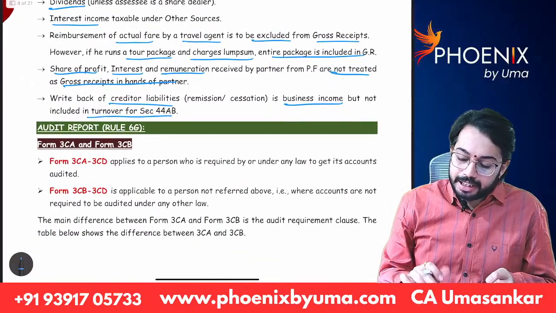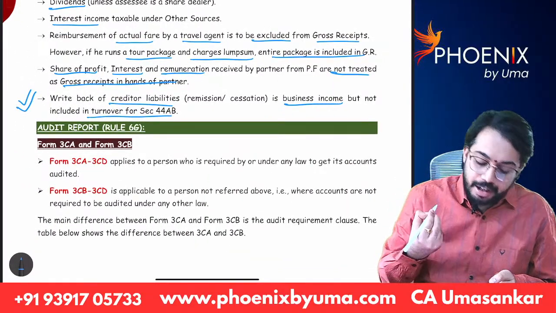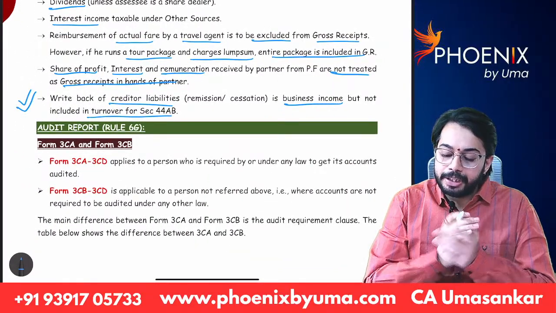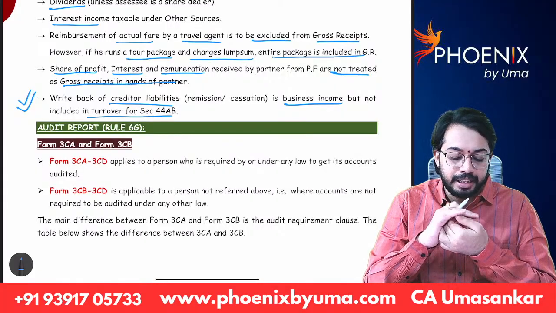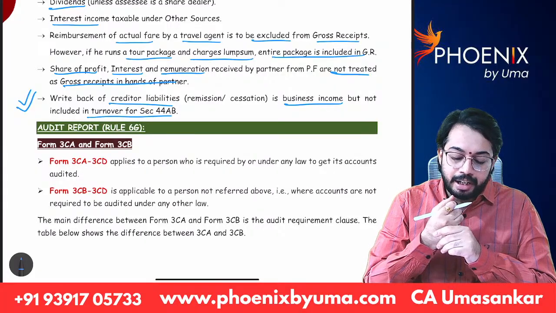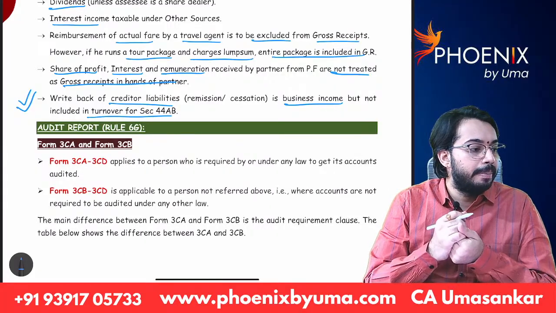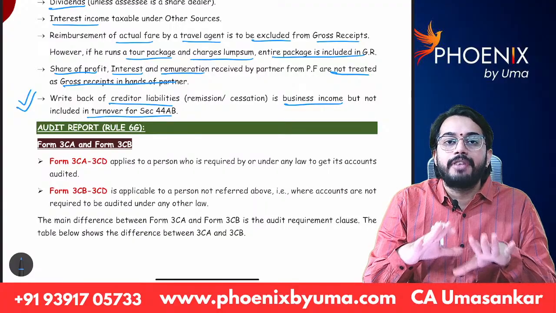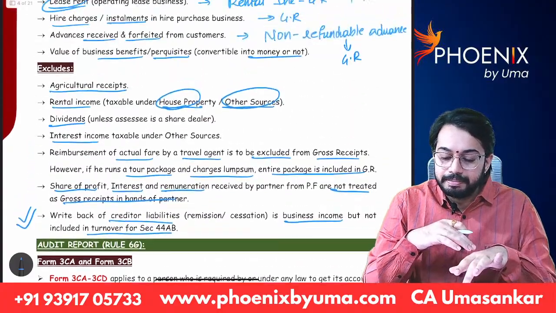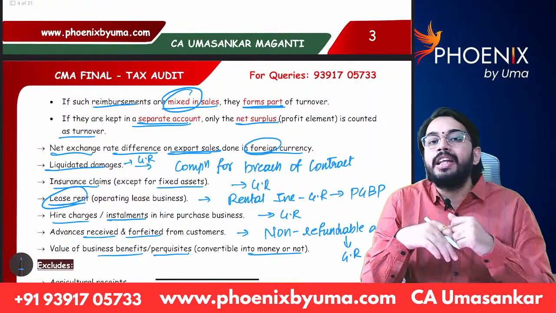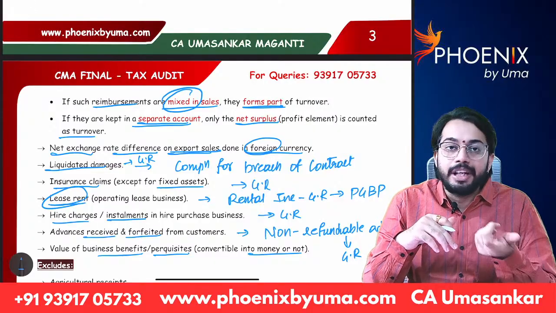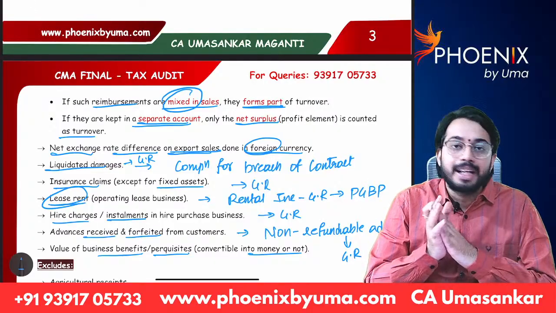So did you understand this point? Write back of creditor liabilities, remission or cessation is business income but not included in turnover of section 44AB. This is the definition of turnover and gross receipts. So when you are calculating the limit of that 1 crore 50 lakhs, all these items are to be considered. Okay.